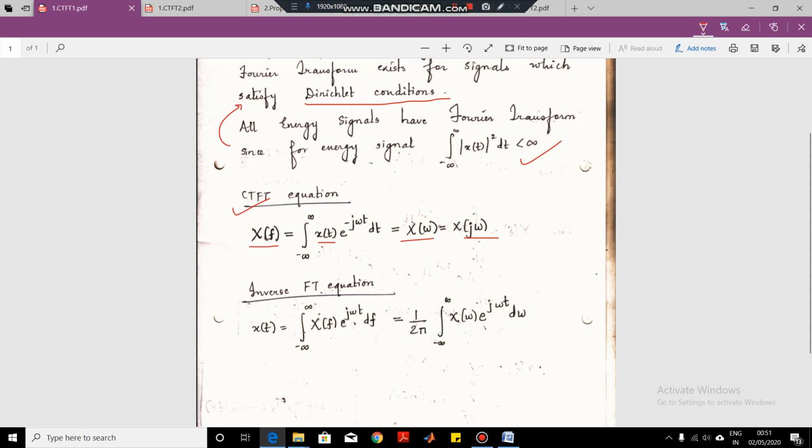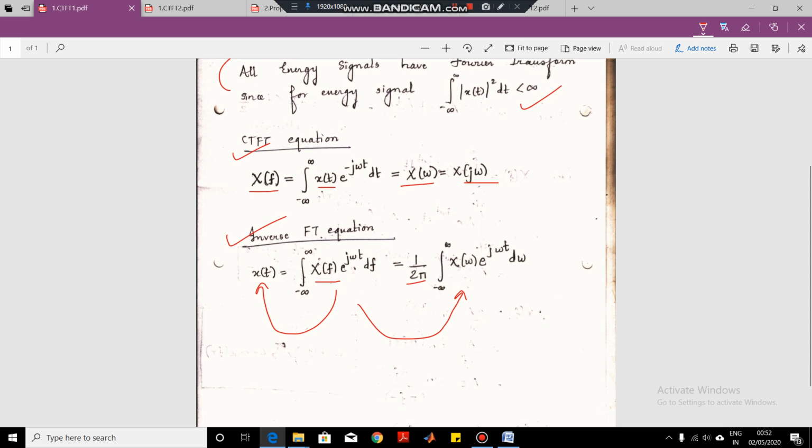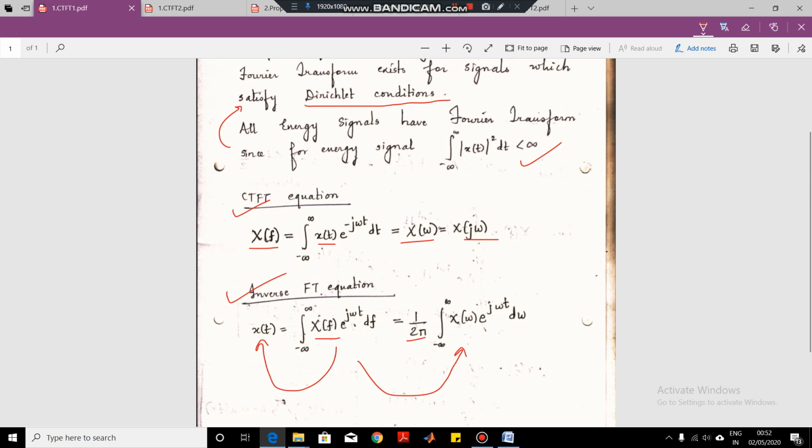Now if we want to go from the frequency domain representation to the time domain representation, then we have what we call the inverse Fourier transform. So if we know X of f, that is the Fourier transform, and we want to determine the time domain signal, then we go for the inverse Fourier transform equation. This same equation we can write in terms of X of omega like this, and we know that omega is equal to 2 pi f. So here we are getting the term 1 upon 2 pi. So this is the equation for Fourier transform and inverse Fourier transform.